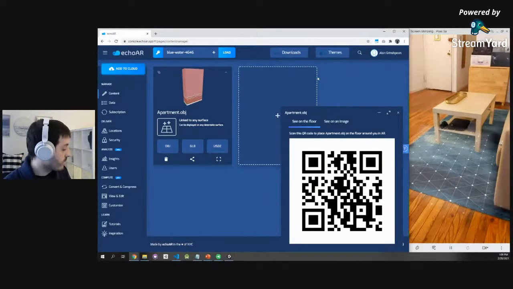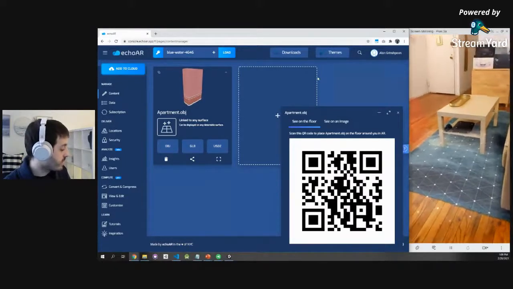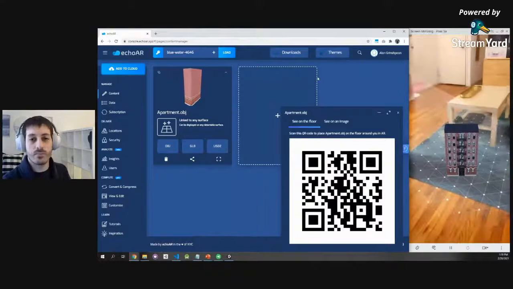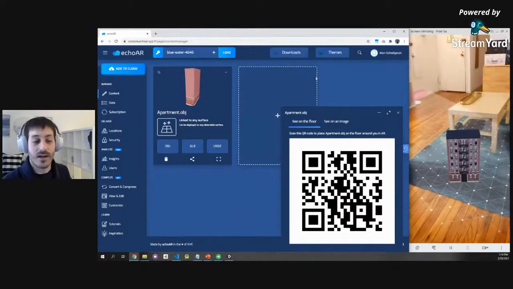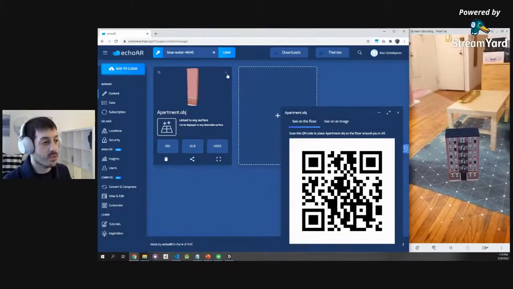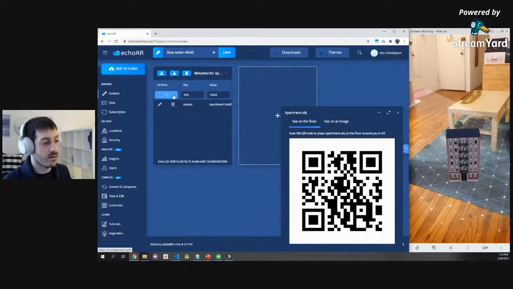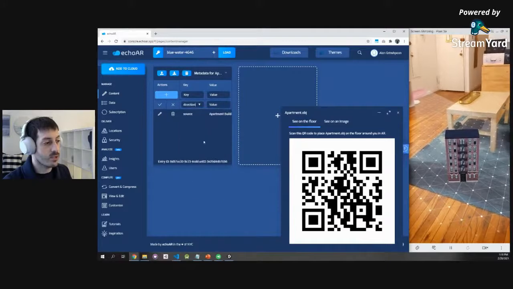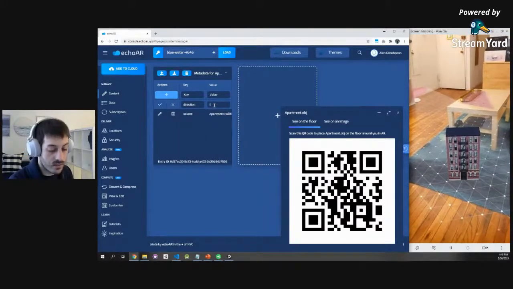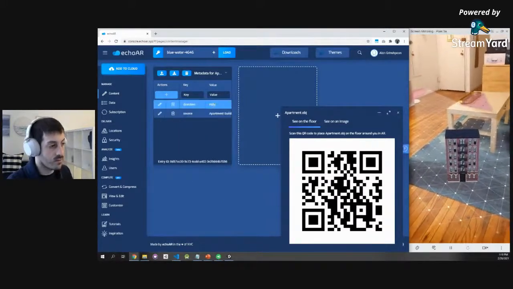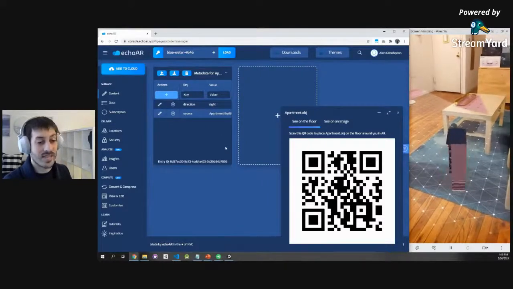We're able to put some kind of 3D content on top of it. There you go. But now let's say I want to change something. Let's say I want to animate things in real time or change something in the app. So what I can do is click this button right here, expose the data panel, and then add some data to it. For example, I can do direction equals right. There you go. Suddenly it starts rotating in real time.